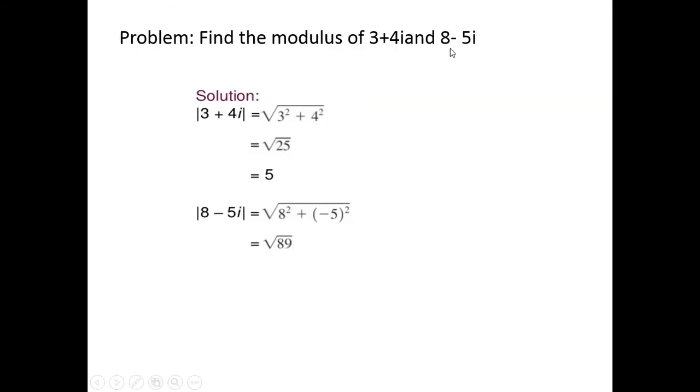Again, if we want to find the modulus of 8 minus 5i, in that case, the value of a is 8 and the value of b is minus 5. So the formula gives root over 8 square plus minus 5 whole square, that is root over 89.